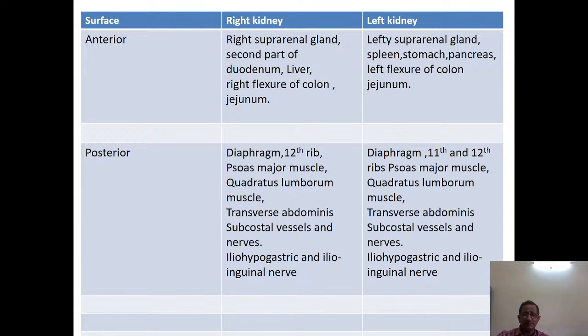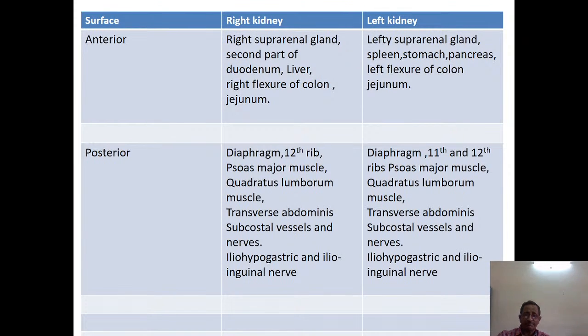Instead of liver there is stomach, spleen and pancreas, and instead of duodenum there is stomach. So these are the structures related to the anterior surface of the kidney on the right side and left side.